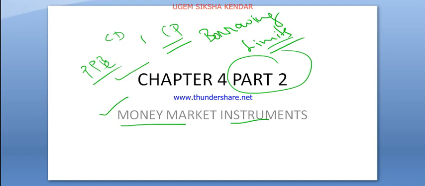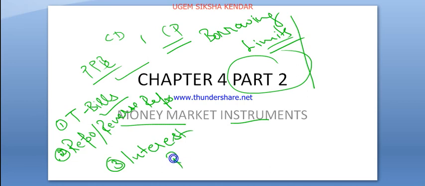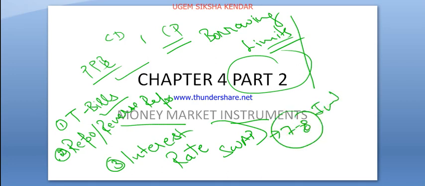So this lecture is very important for us. In this lecture we will discuss, first of all, treasury bill, which is one of the instruments of money market. Second is repo and reverse repo. Third, and the most important topic, is interest rate swap. This topic takes 7 to 8 minutes. It is an important topic, also covered in CAIIB. So let's start with today's lecture.